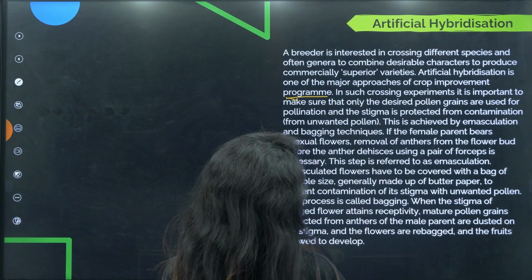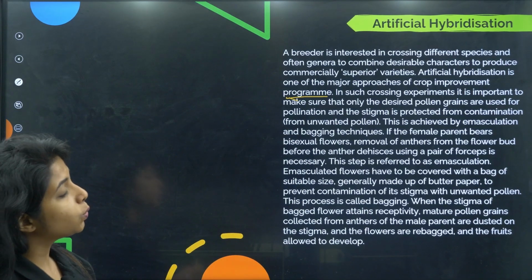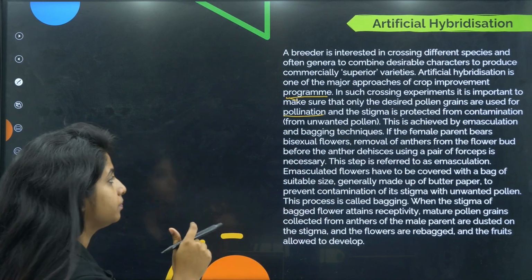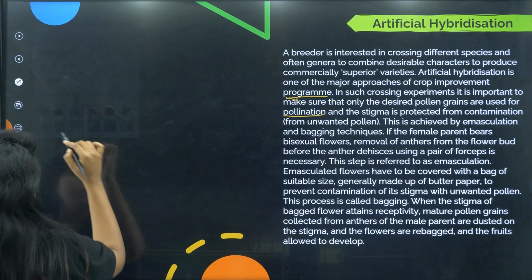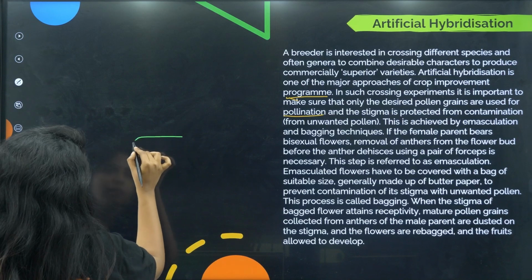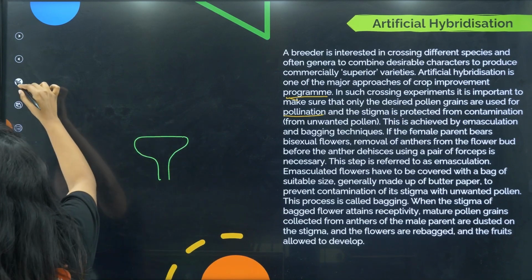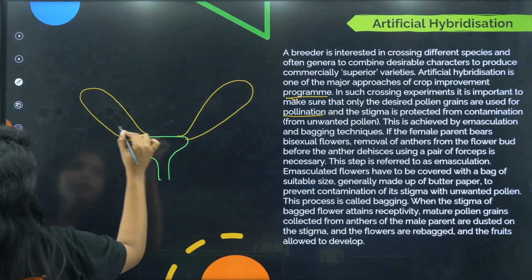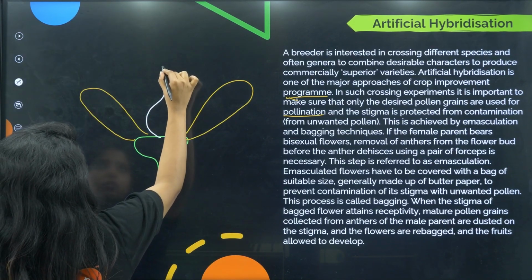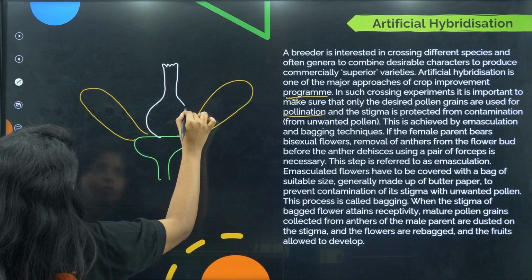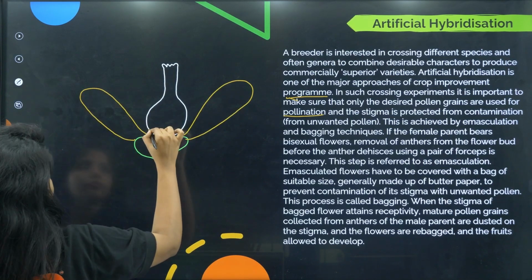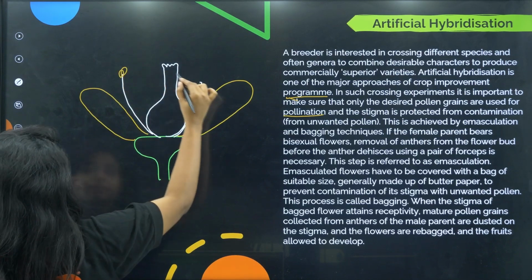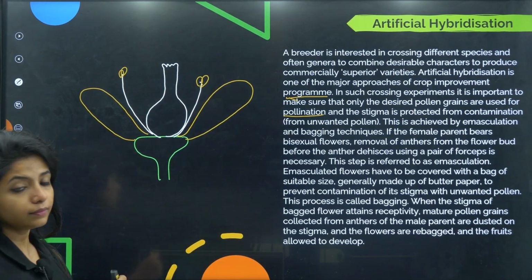In such a crossing experiment, it is important to make sure that only the desired pollen grains are used for pollination. So, we have the thalamus, we have the pedicel, and then we have the flower, which has the ovary and also the anther.